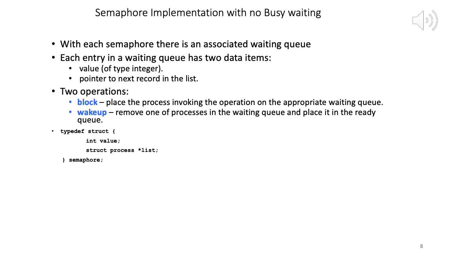To represent the process we have a structure, which is a complex data type. This list is a pointer to a structure variable, which means it's a pointer to one process or the other.